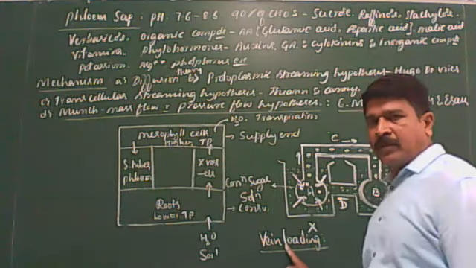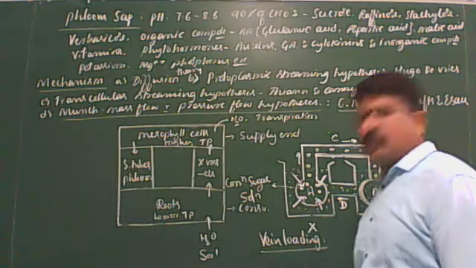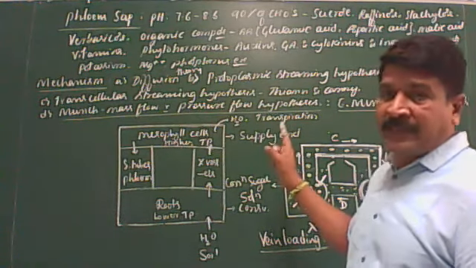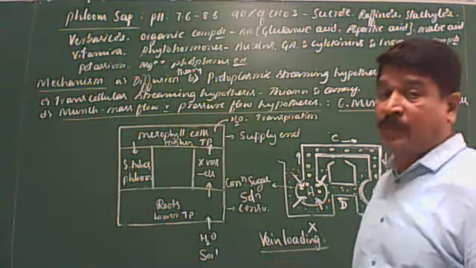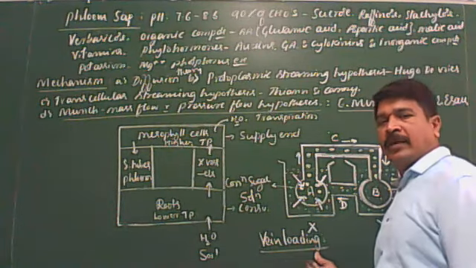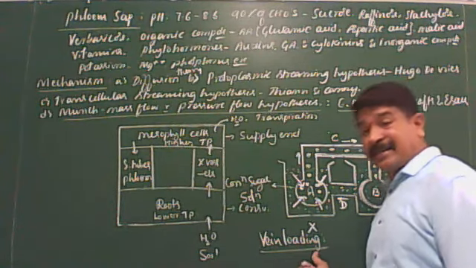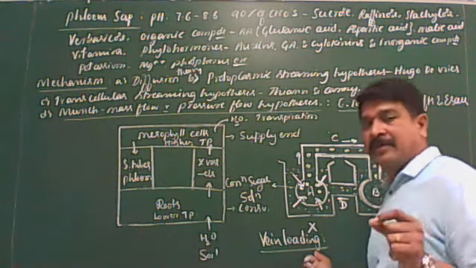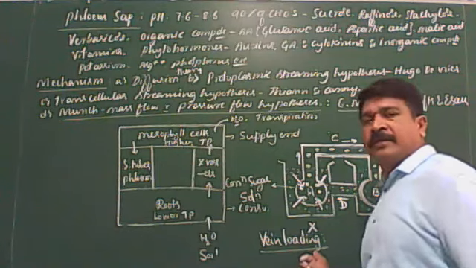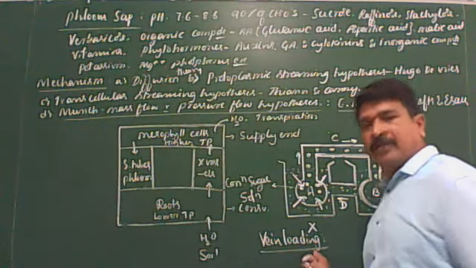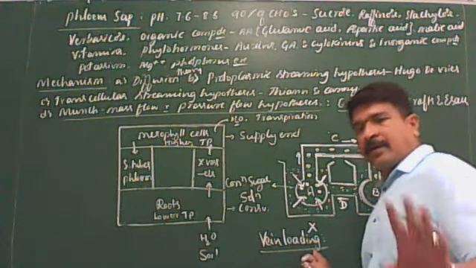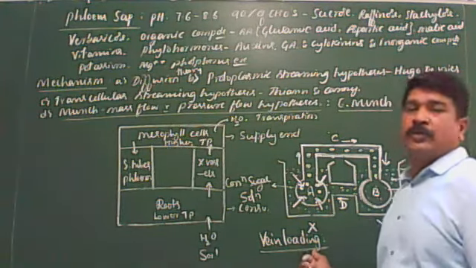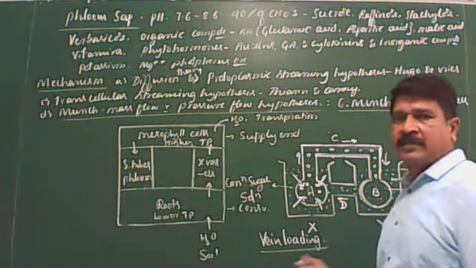So now let us come to what is vein loading. The process of transfer of food molecules from mesophyll cells of the leaf into the sieve tubes of the phloem is called vein loading. Because, as I said, only in the veins you can find the xylem and phloem, nothing but vascular bundles. Preparation of the food molecules takes place in the mesophyll cells of the leaf. That is why transfer of food molecules takes place from mesophyll cells of the leaf into the sieve tubes of the phloem. This is called vein loading.